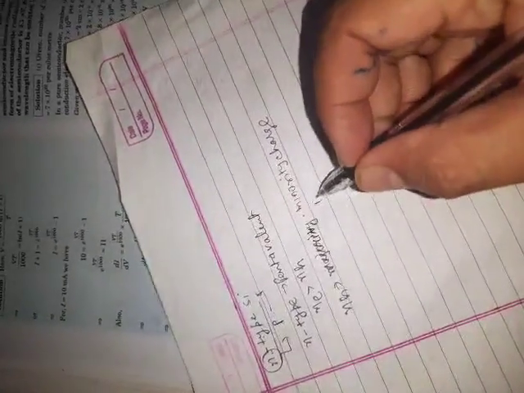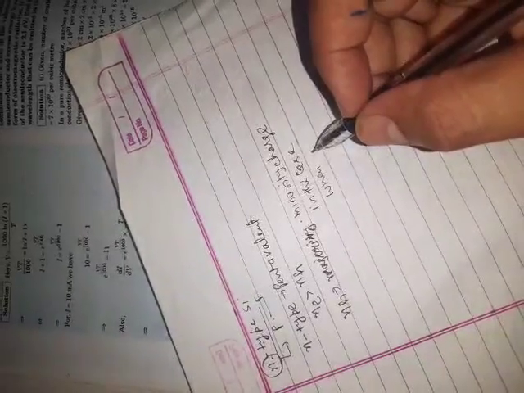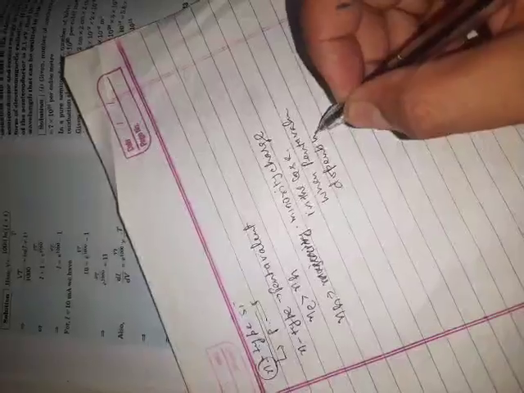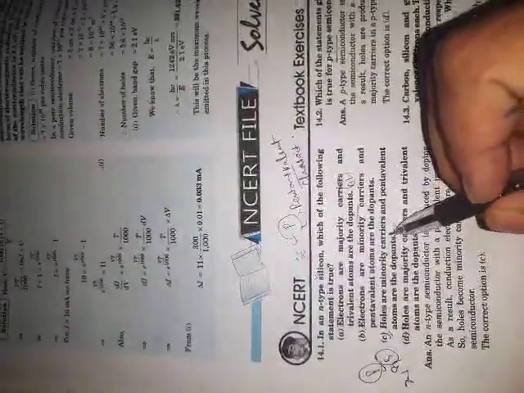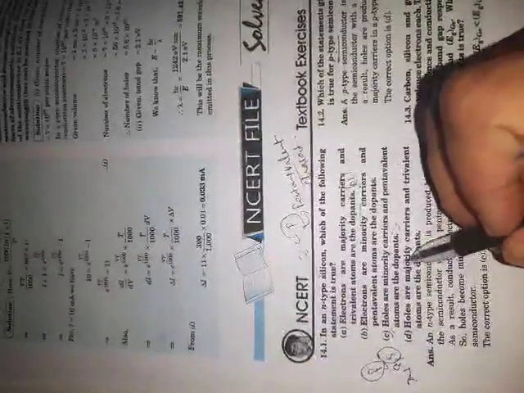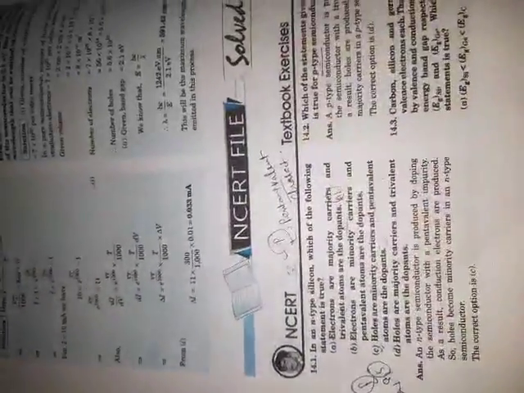minority charge carriers when pentavalent dopants will be there. So we can include in this case, I think option C: holes are minority carriers and pentavalent atoms are the dopants. So option C is correct.